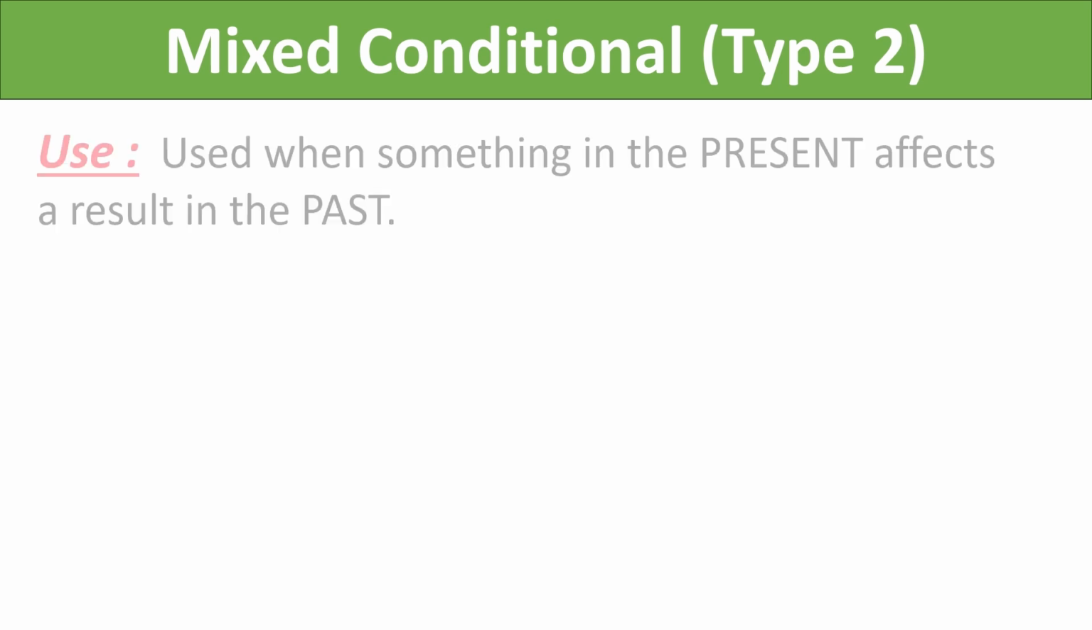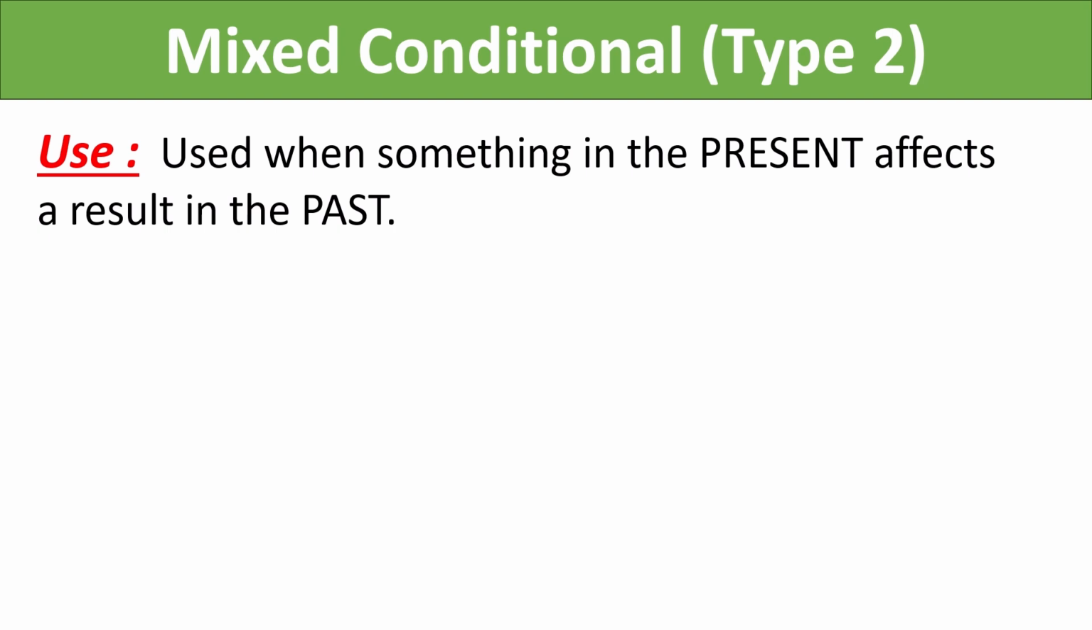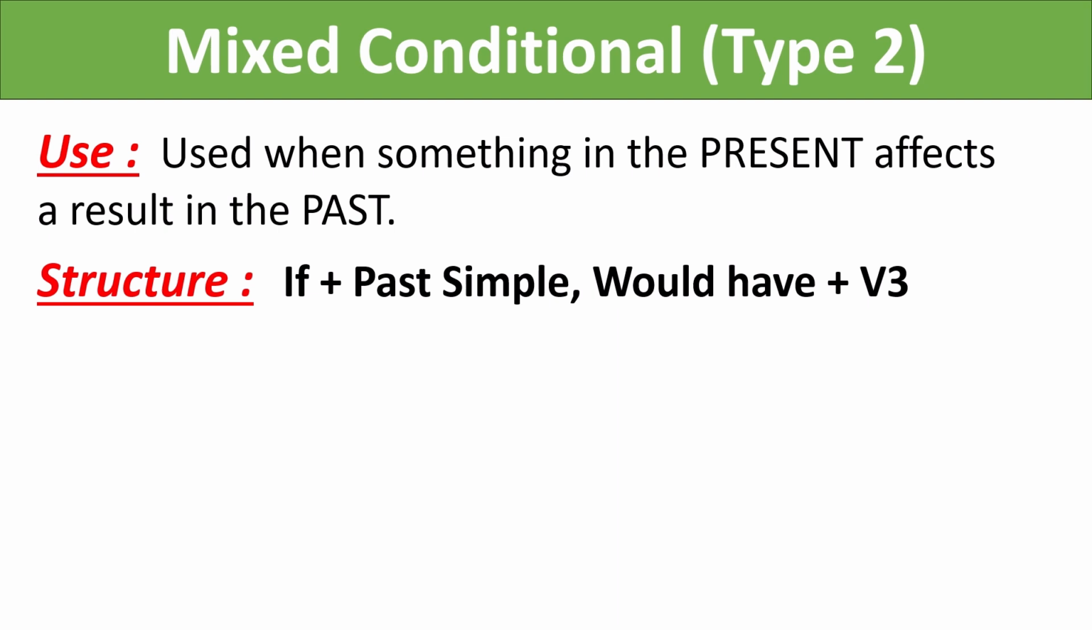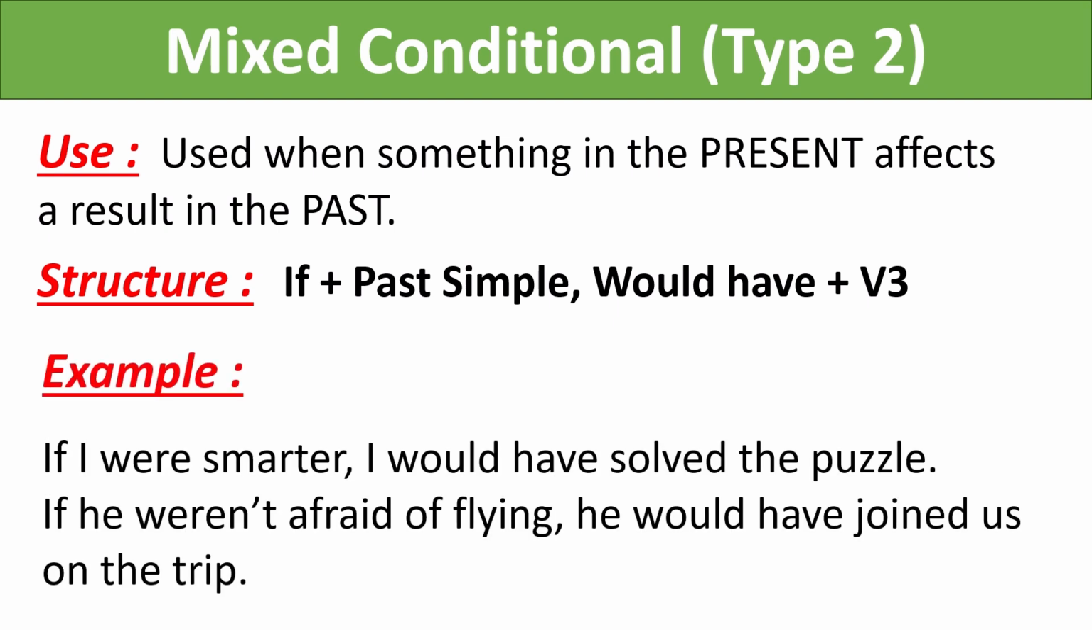Then comes type 2 mixed conditional. This is used when something in the present affects a result in the past. And the structure is, if plus past simple, then would have plus past participle. Some examples are, if I was smarter, I would have solved the puzzle. I'm not smart enough now, so I couldn't solve it earlier.